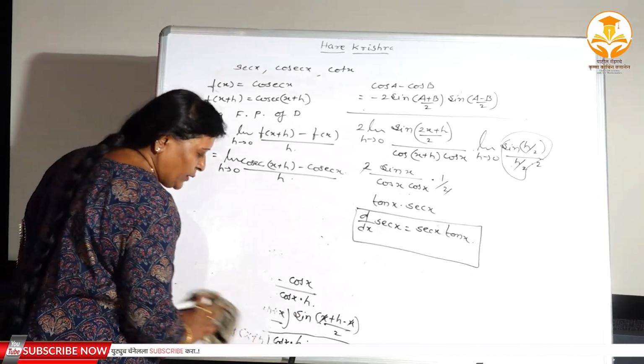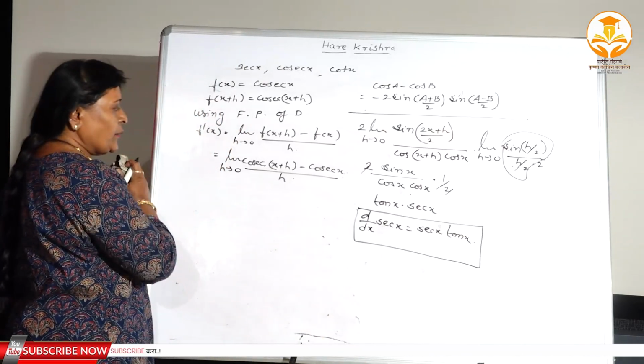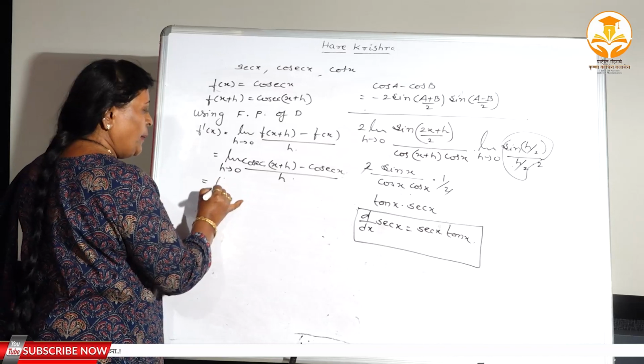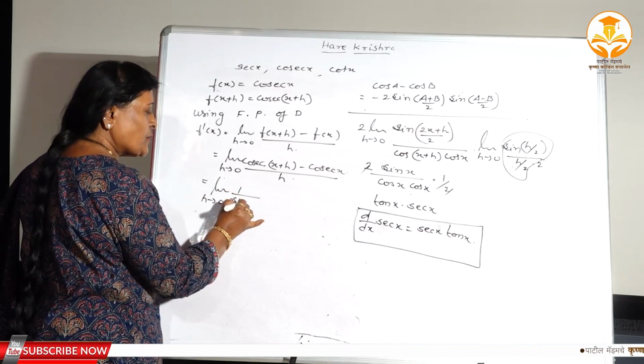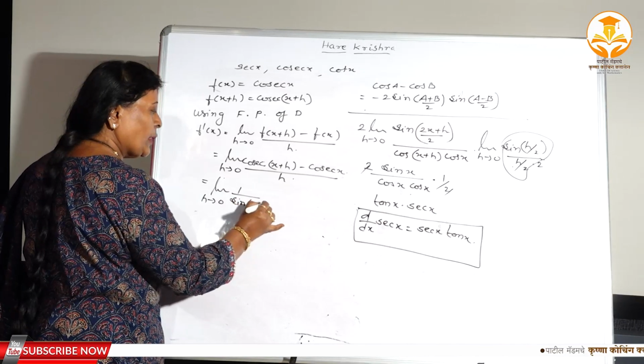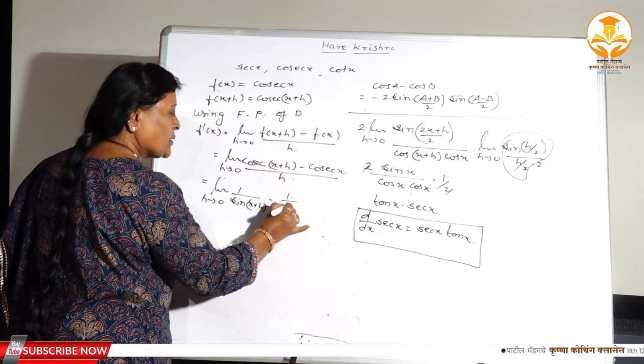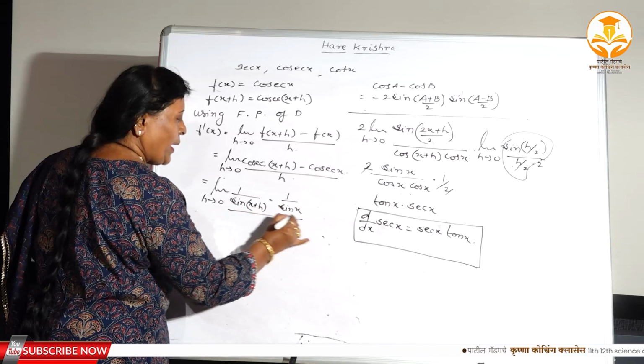What will you have to do now, again? You have to write cosec as 1/sin. Limit h tends to 0, 1/sin (x plus h) minus 1/sin x, divided by h.